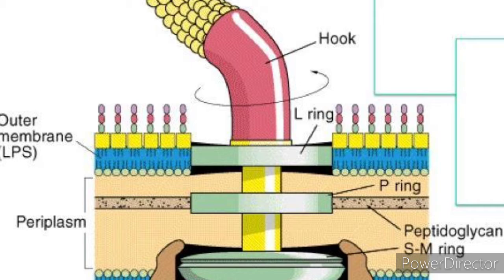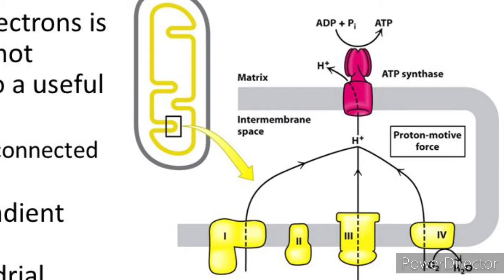Now let us study the mechanism of flagellar movement, the proton motive force. Here the flagellar rotation takes place only through proton movements, not through ATP. Protons flow back into the cell through the basal body rings of each flagellum. That drives the flagellum to rotate.